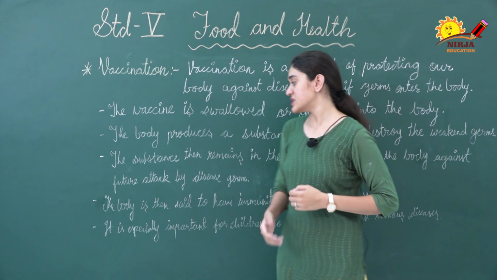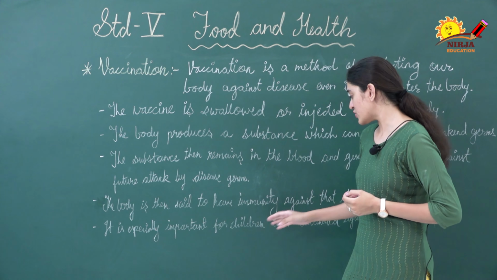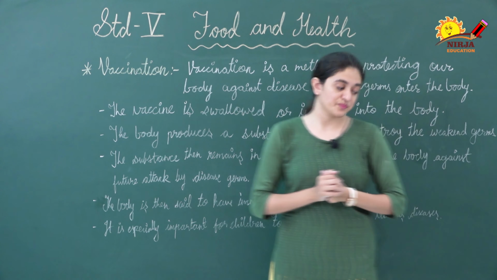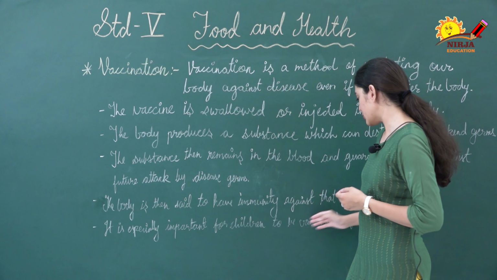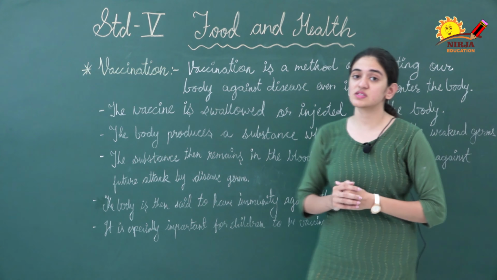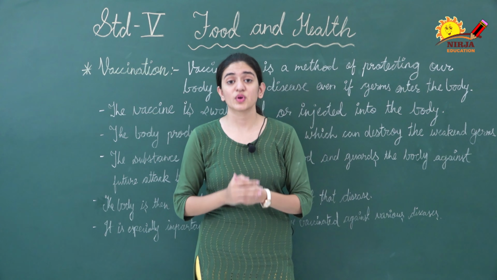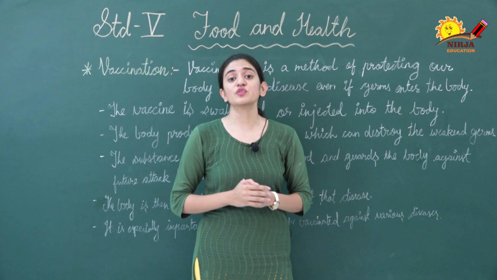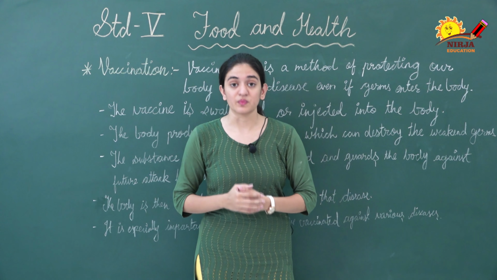It is especially important for children to be vaccinated against various diseases. So why is it important for children to be vaccinated? Because the immunity of children is very low, so they cannot fight against disease as adults can.